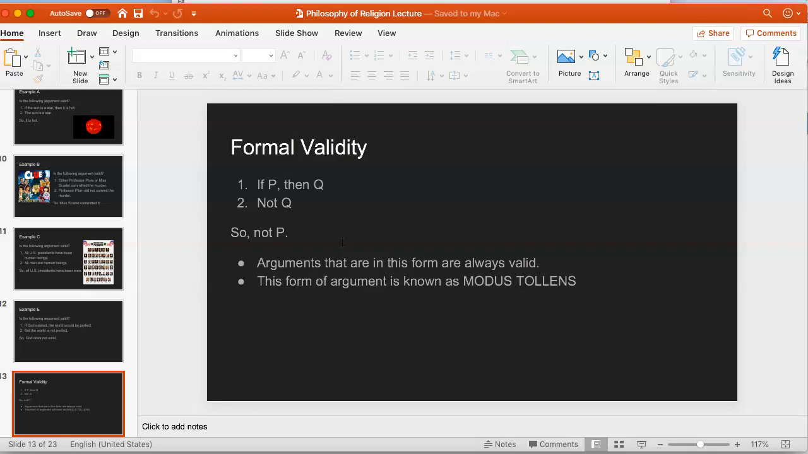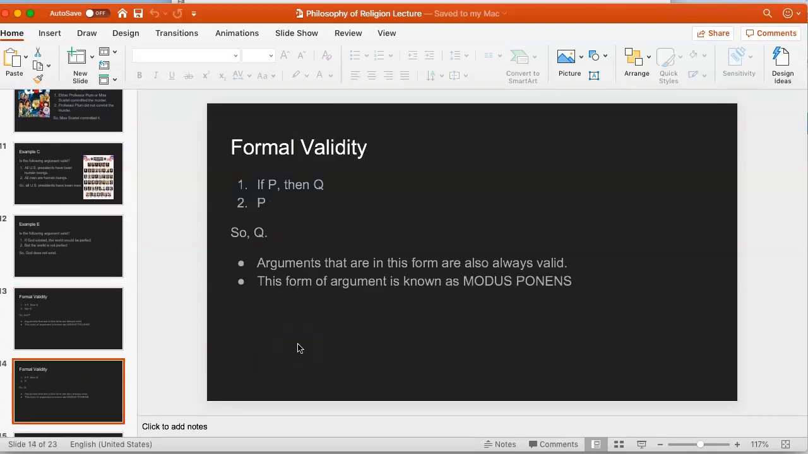Now, this argument form is always valid. That is to say, whatever you put in place of P and Q, as long as it's the same thing in place of P throughout and the same thing in place of Q throughout, and as long as what's put in place of P and what's put in place of Q are each coherent, what could be a coherent sentence, then you have a valid argument. And the technical name of this form of argument is modus tollens. So if you see an argument that has this form, no matter what content you put in there, you can say it's valid because it's modus tollens.